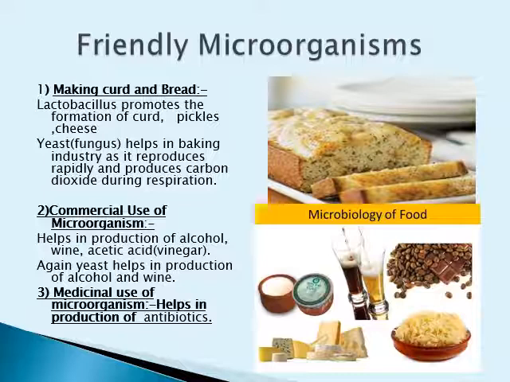Bacteria are also involved in making cheese, pickles, as well as many other food items. Yeast is a unicellular fungus, children, which helps in the baking industry as it reproduces rapidly and produces carbon dioxide during the process of respiration.